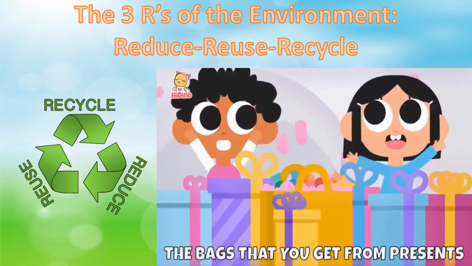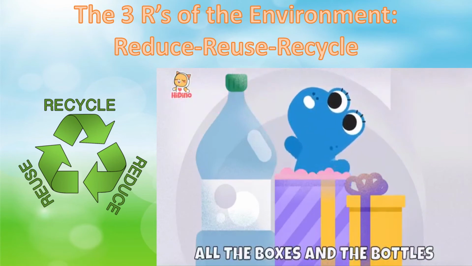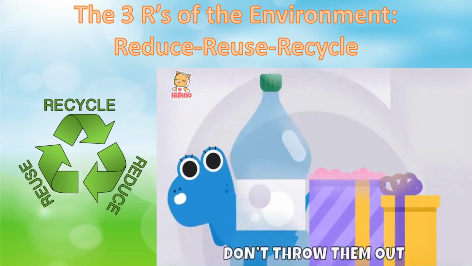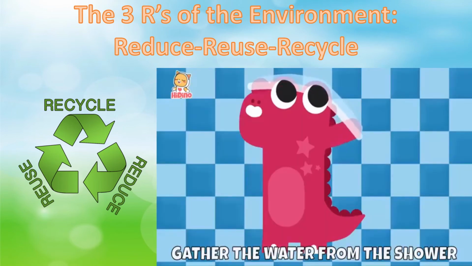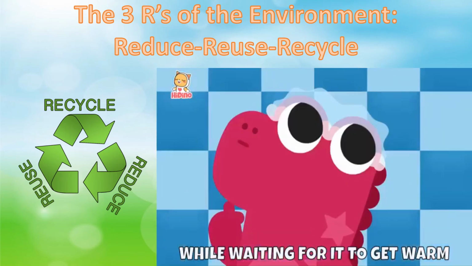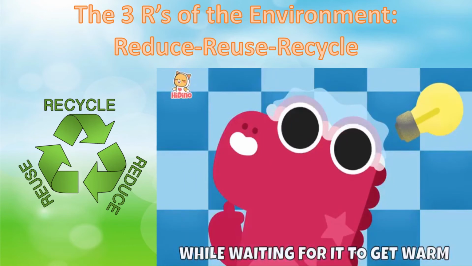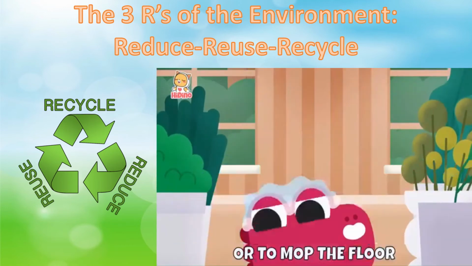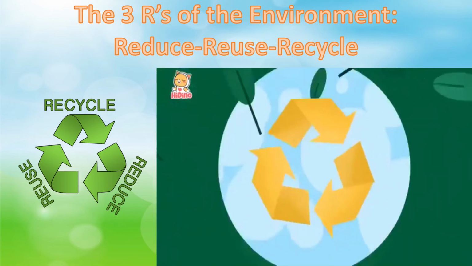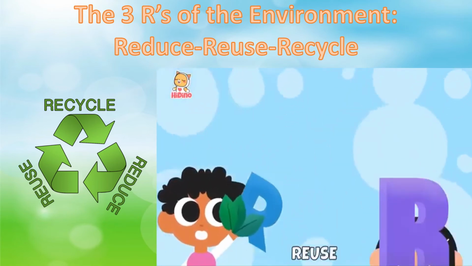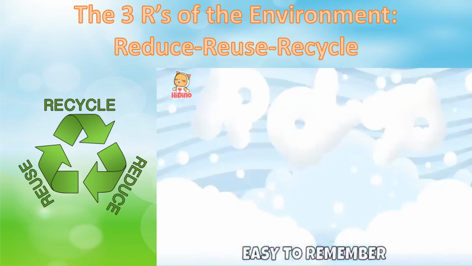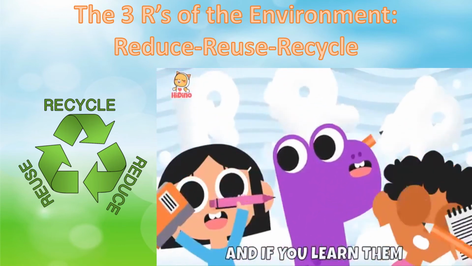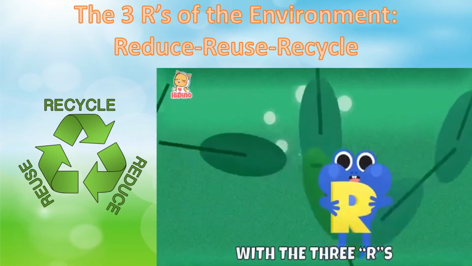Reuse the bags that you get from presents, all the boxes and the bottles. If they're in a good state, don't throw them out. Gather the water from the shower while waiting for it to get warm. You can use it for more things, like watering the plants or to mop the floor. Reduce, reuse, and recycle. Easy to remember. And if you learn them, you will save planet Earth with the 3 R's, yes.